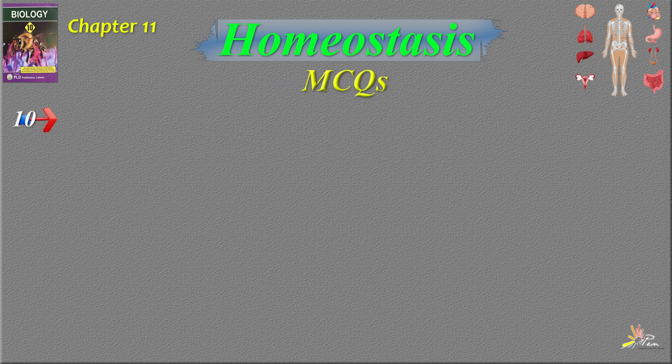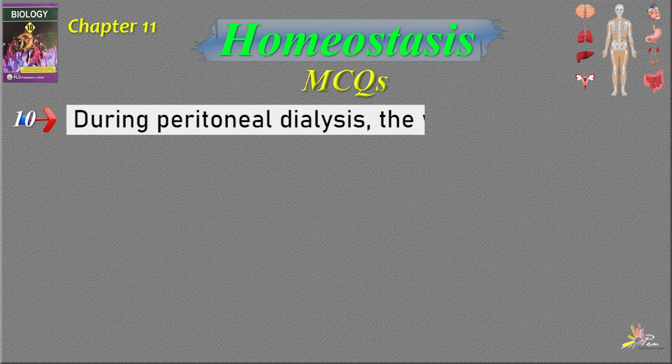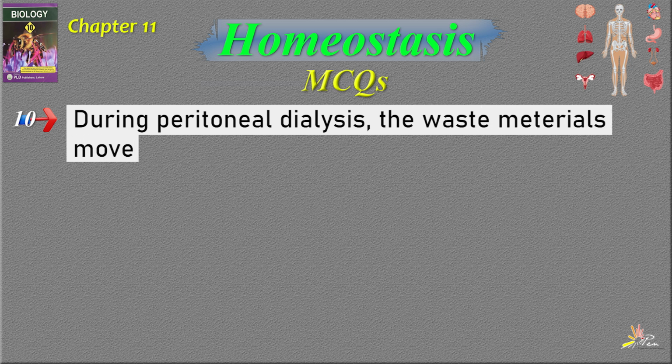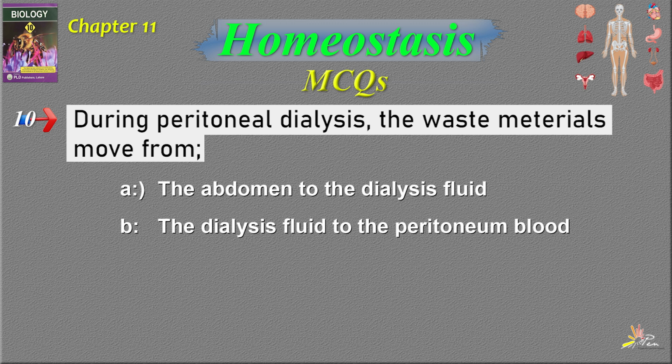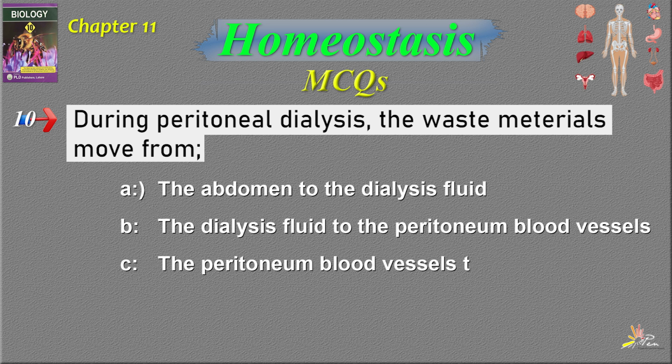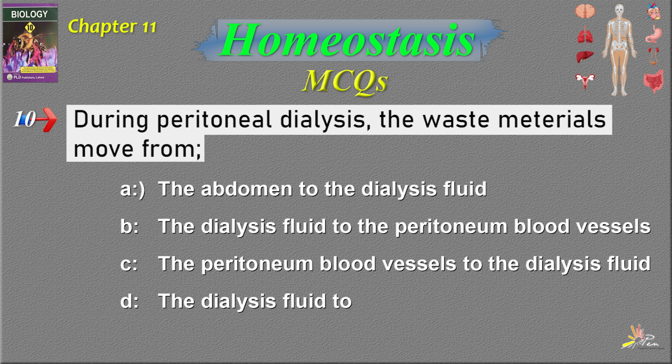Question number 10. During peritoneal dialysis, the waste material move from option number A, the abdomen to dialysis fluid. Option number B, the dialysis fluid to the peritoneum blood vessels. Option number C, the peritoneum blood vessels to the dialysis fluid. Option number D, the dialysis fluid to the abdomen. The correct answer is option number C, which is the peritoneum blood vessels to the dialysis fluid.